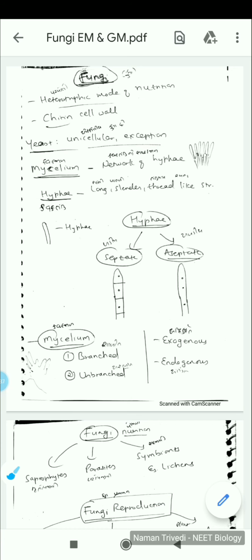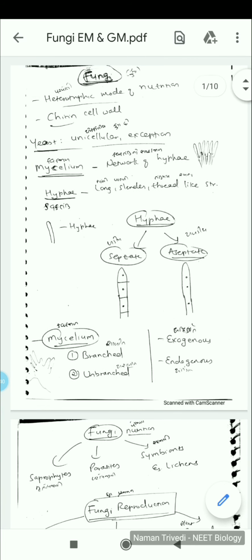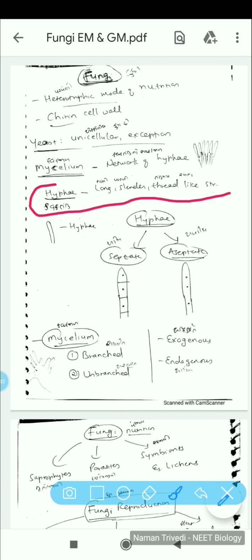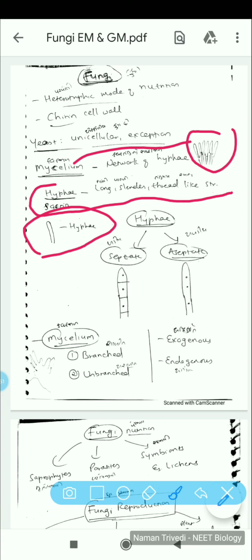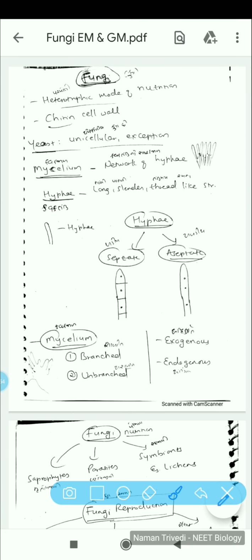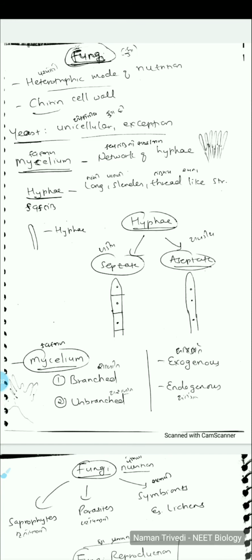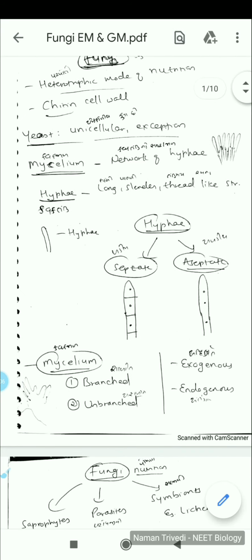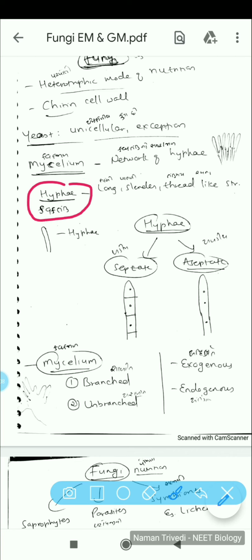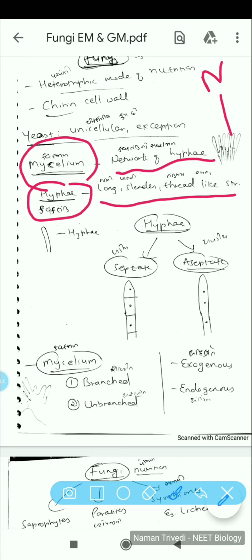Okay, then now fungi will exhibit few things. That is, fungi will have hyphae. Hyphae is this long slender structure which is thread like, and a network of hyphae forms mycelium. So fungi will always be seen consisting of hyphae, and that network will form the mycelium. Here you can see the difference between hyphae and mycelium. This is mycelium, while this single thread like structure is hyphae.